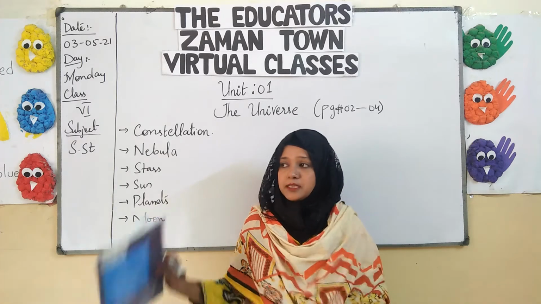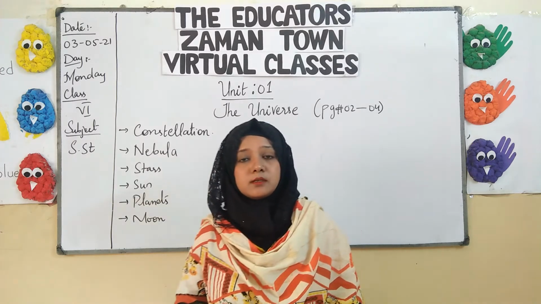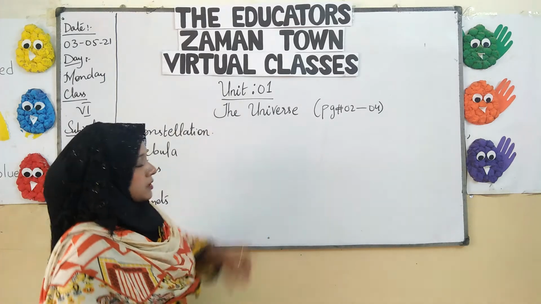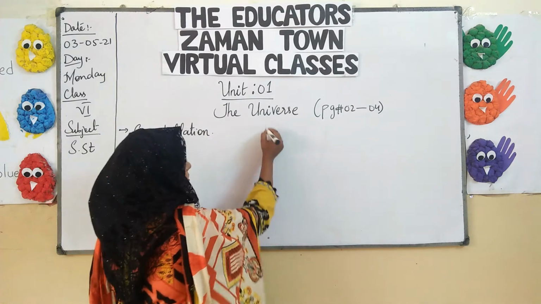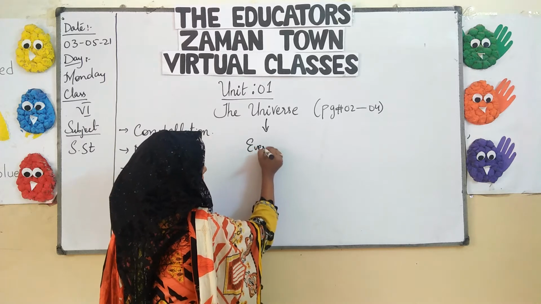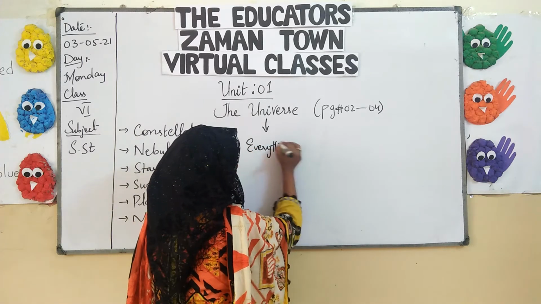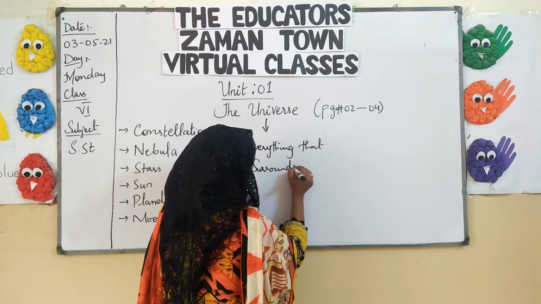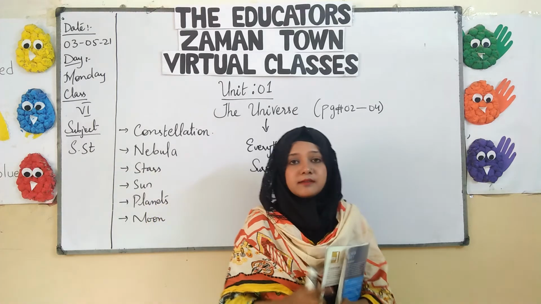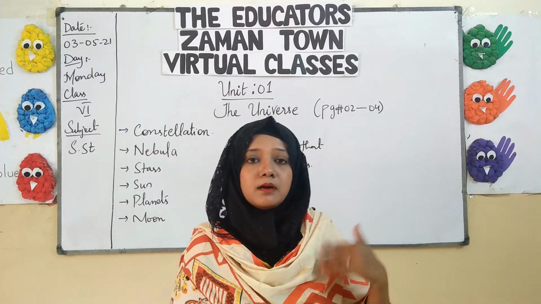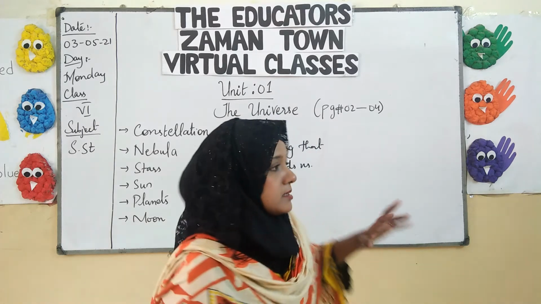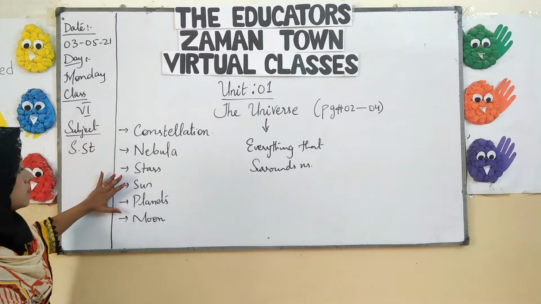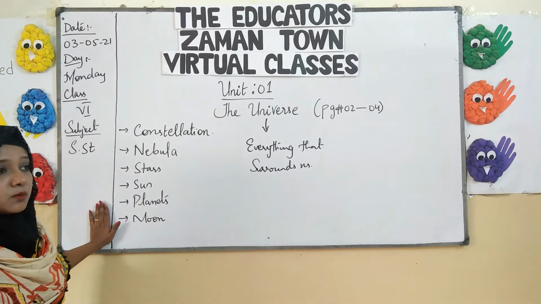But before starting the explanation of the formation of all these things, first of all we must get to know what a universe is. Simply, everything that surrounds us. Everything that surrounds us is our universe. And the universe comprises the stars, which we can see, the sun and the moon.